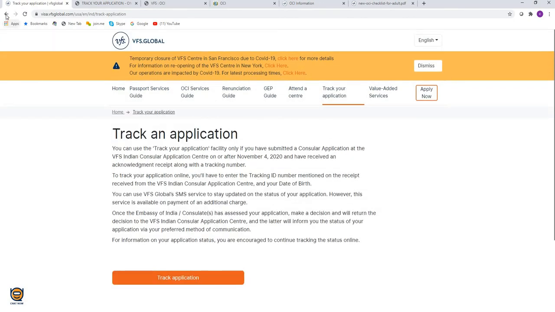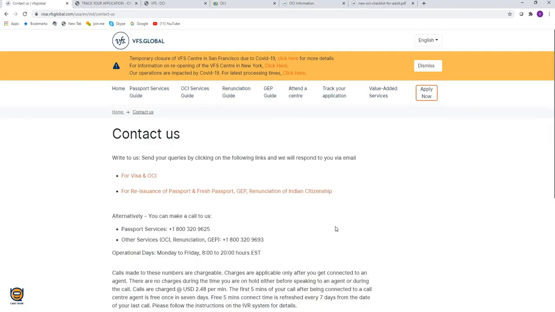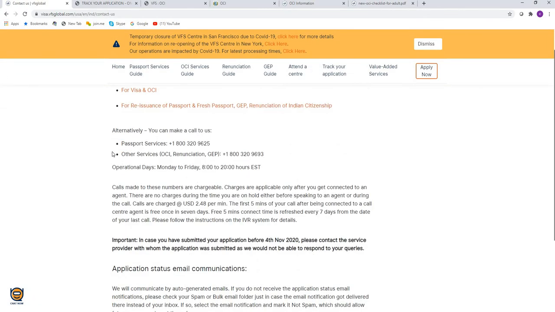They'll keep giving you updates. You can contact them directly in case you have some issues. There is a customer service number here.